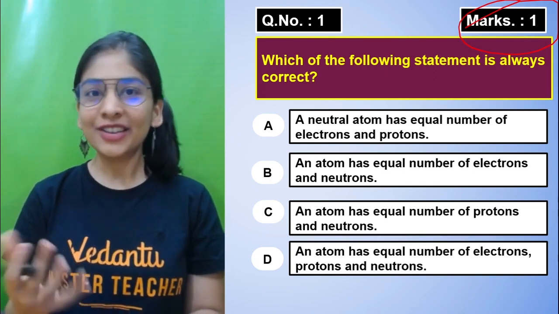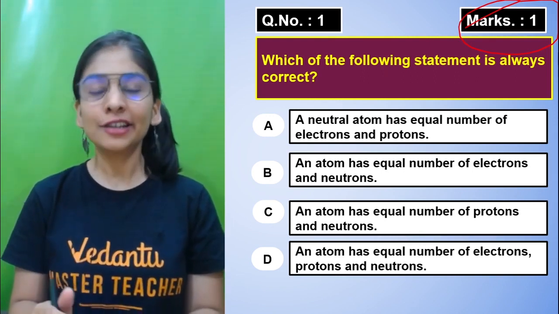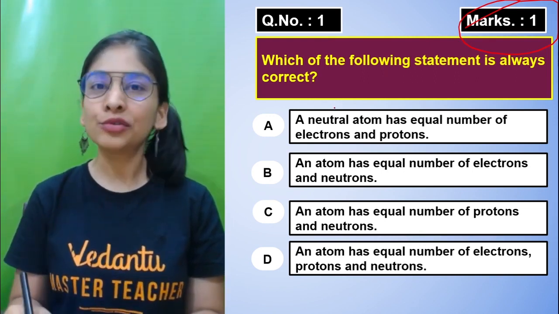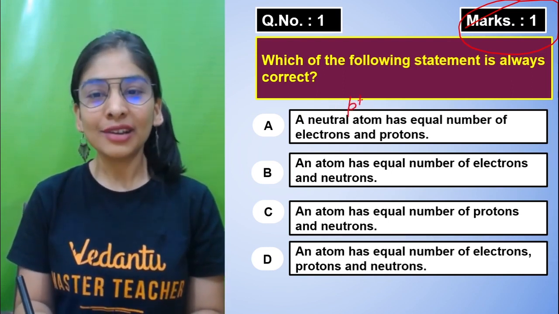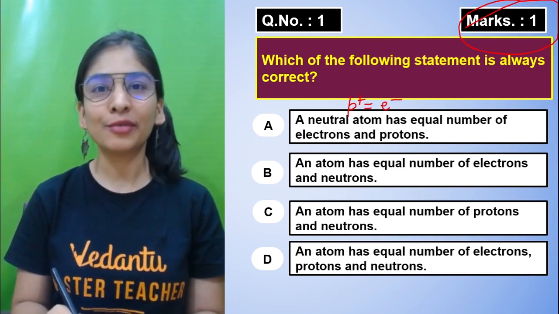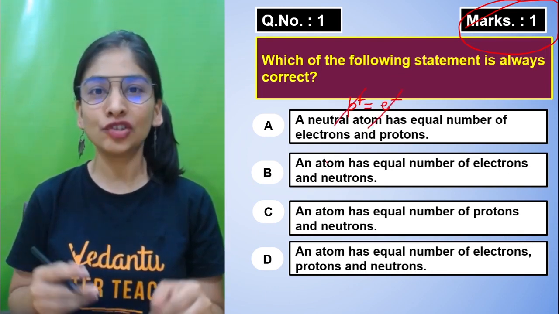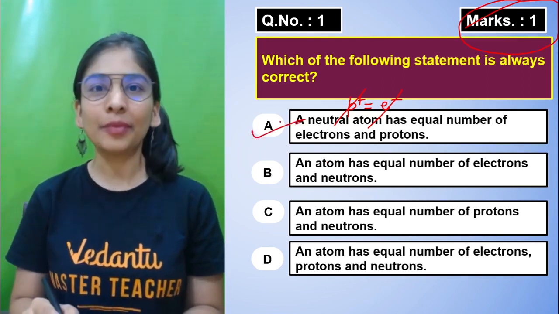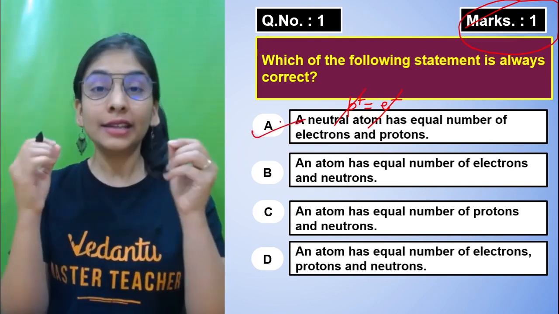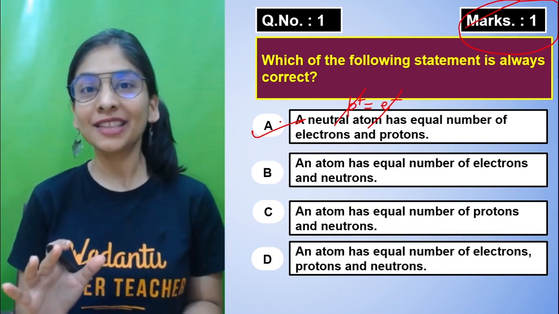You just have to select the correct option, and you know that a neutral atom is not carrying any charge, so the number of protons must be equal to the number of electrons, so that the positive and negative charges cancel each other. So statement A makes sense to me. Tell me your answer in the comment section, students.